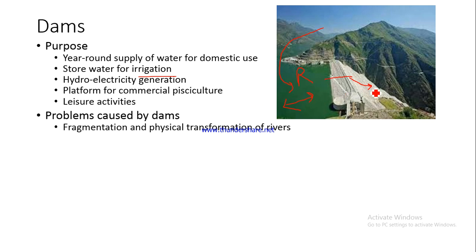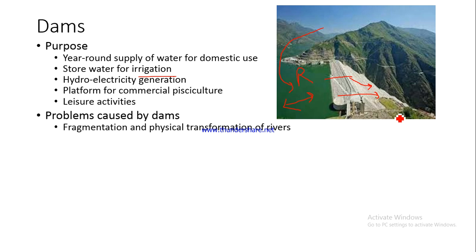See, this was the river which was flowing. Now you have fragmented it. Some portion is here, the remaining portion is here, and in fact this bed of the river somewhere here would remain dry most of the time, because most of the time the water would not be allowed to flow freely. Most of the time the water in the river would be blocked at this particular place, so naturally the bed would remain dry. So in this sense, the river gets fragmented and the transformation also takes place.